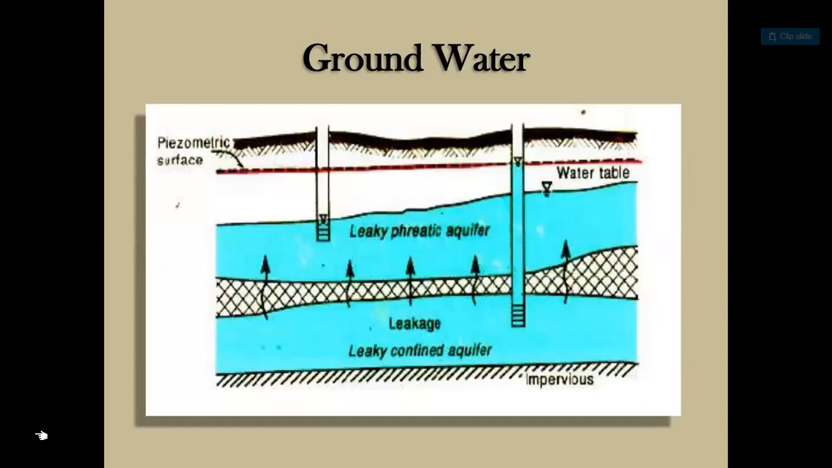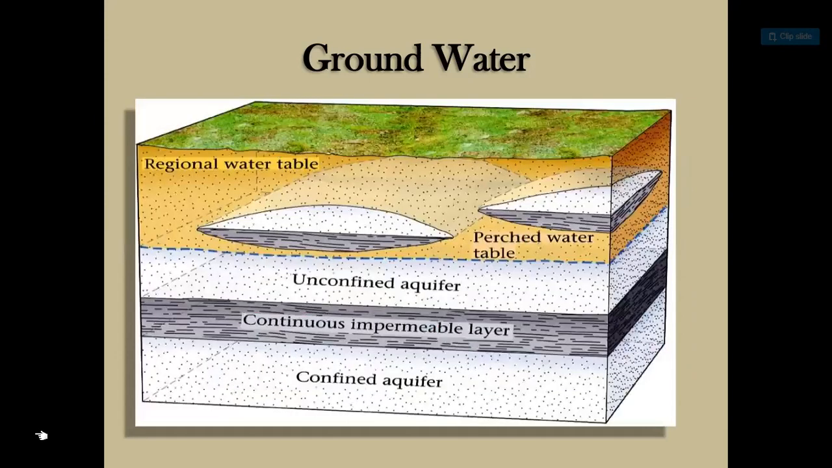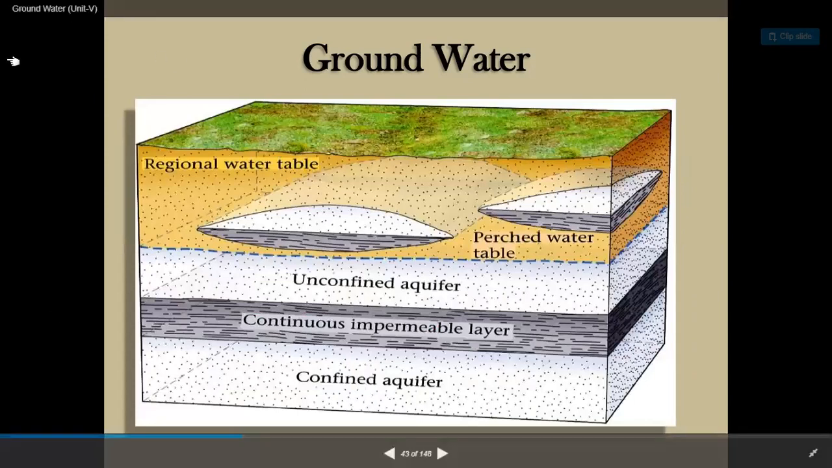So this is the groundwater. Guys, this is the regional water table. Here the perched water table, unconfined aquifer, continuous impervious layer, and here the confined aquifer.